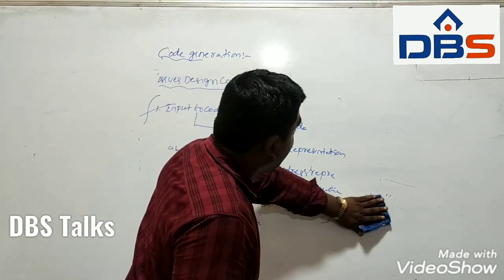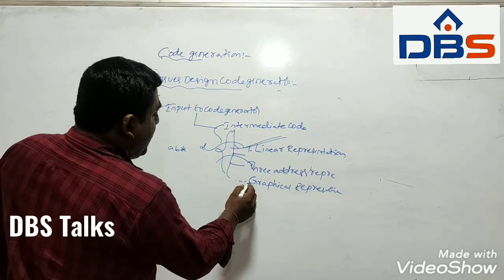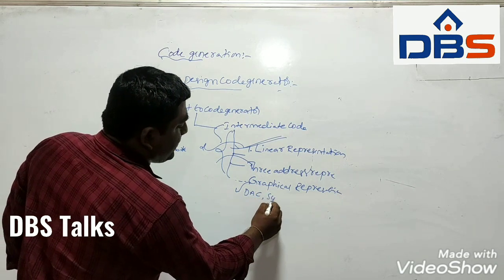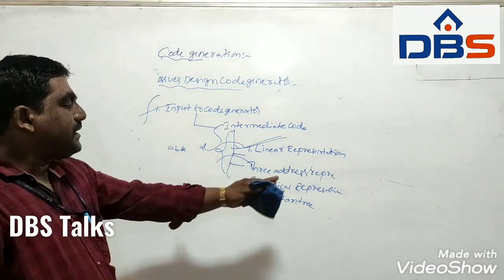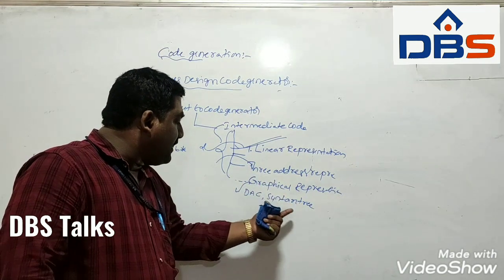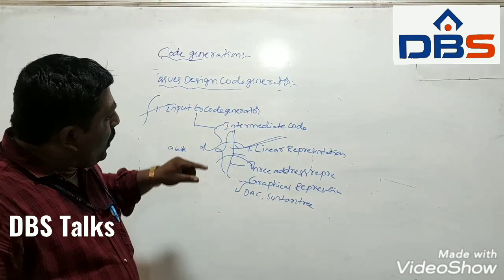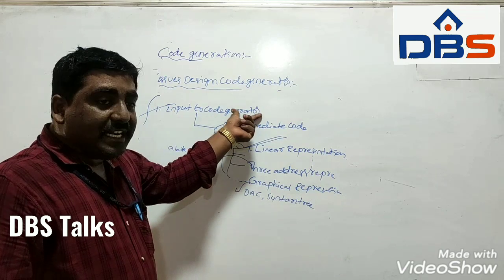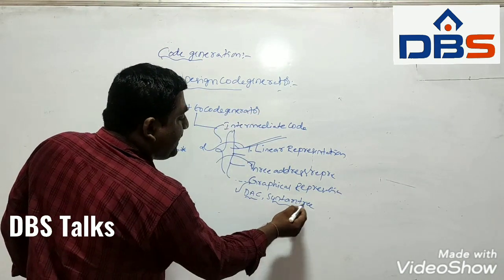Next is graphical representation. What is meant by graphical representation? Graphical representation is just like a directed acyclic graph or syntax tree. In graphical representations, we discuss two things: the directed acyclic graph and the syntax tree. If we choose graphical representation as input to the code generator, the two representations are DAG and syntax tree.